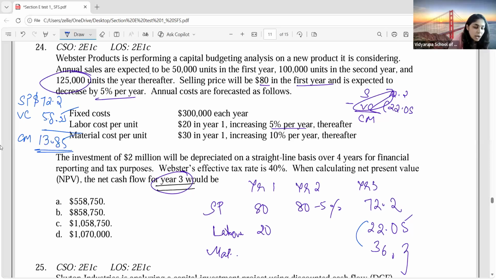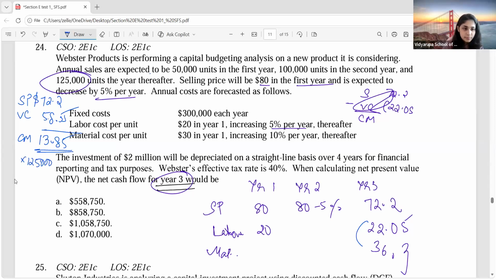13.85. Into how many units you are selling in the third year? How many units, Nisarga, tell me. Others, tell me. 1,25,000. So 13.85 into 1,25,000. What is your total contribution margin? 17,31,250, correct?